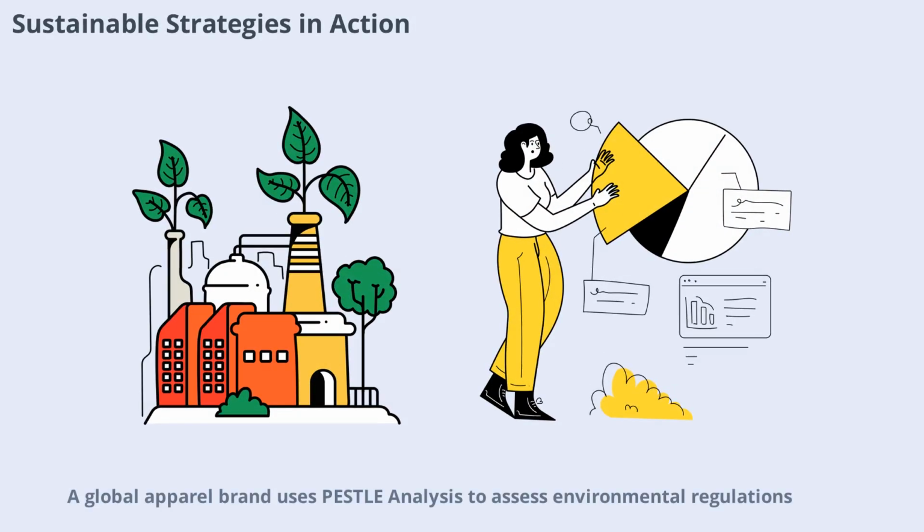A global apparel brand uses PESTLE analysis to assess environmental regulations, consumer demand for ethical products, and technological innovations in materials. By adopting sustainable sourcing and production methods, the company reduces its environmental footprint and appeals to conscious consumers. This strategy not only meets regulatory requirements but also strengthens brand loyalty and market share.